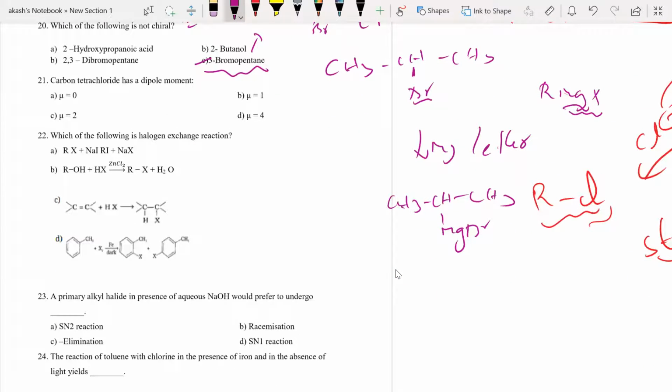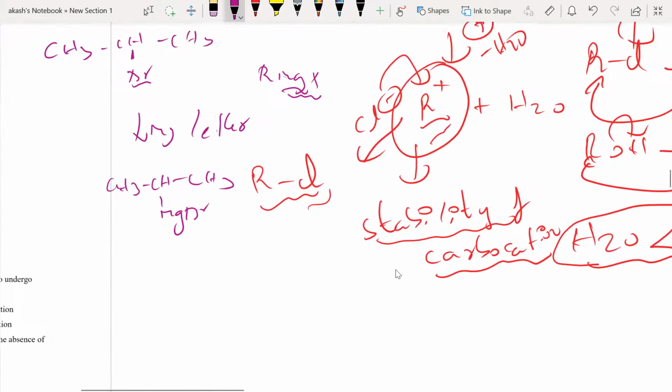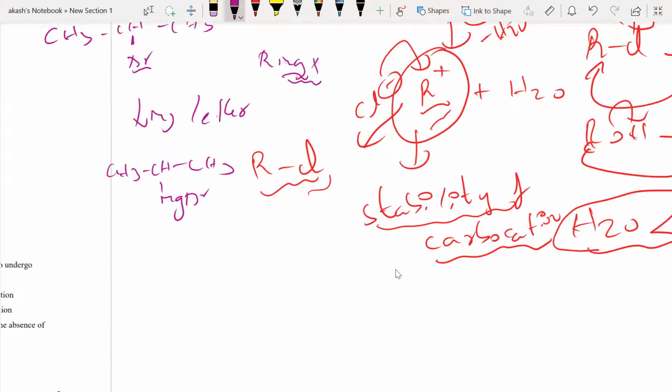Okay, right. Now, next one: carbon tetrachloride has a dipole moment. Now, please understand, whenever I have a regular structure, a symmetric structure, whenever there is symmetry, okay? Now, carbon tetrachloride is CCl4. Now, if I write the structure of CCl4, I know this molecule is tetrahedral,